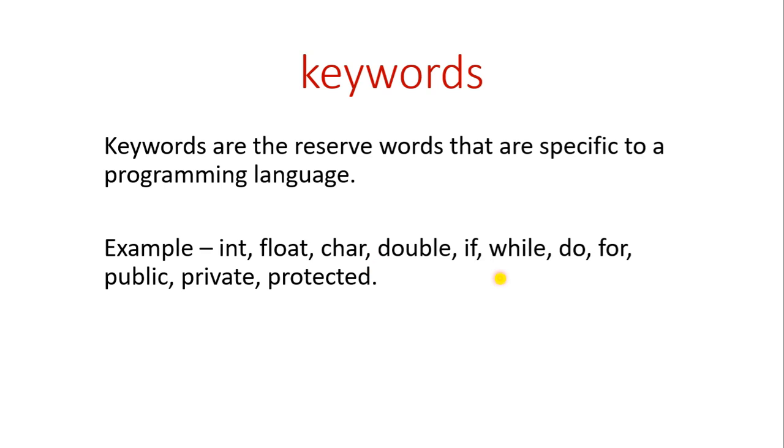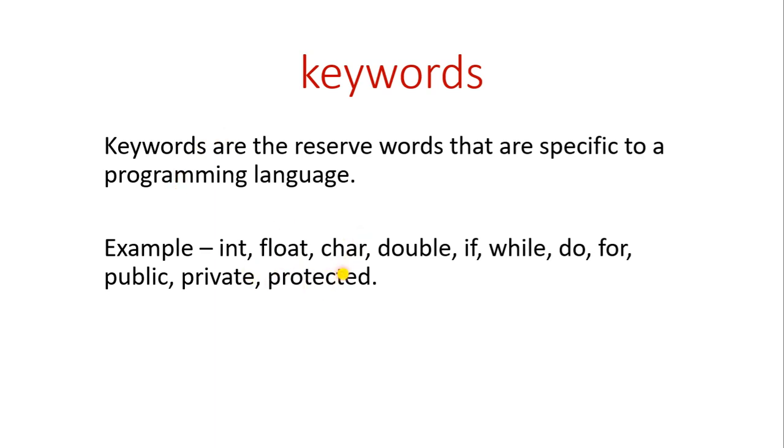Reserved words are words which are already in that particular programming language, so we can directly use these words in our Java program.